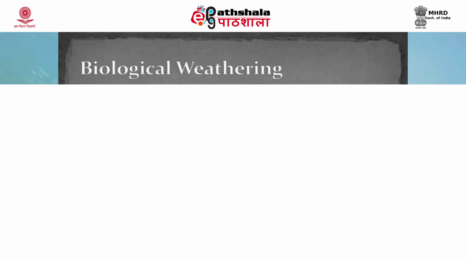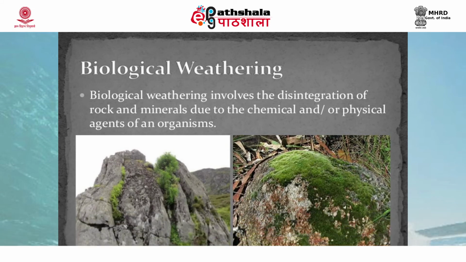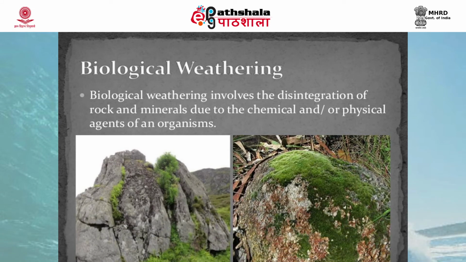Another process is biological weathering. Biological weathering involves the disintegration of rocks and minerals due to the chemical or physical agents of an organism. The types of organisms that can cause weathering range from bacteria to plants to animals.